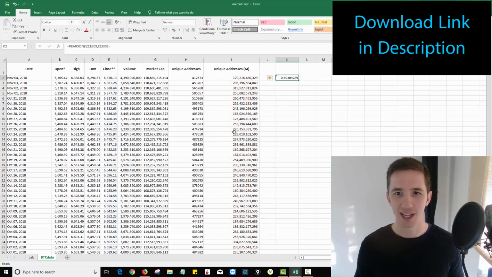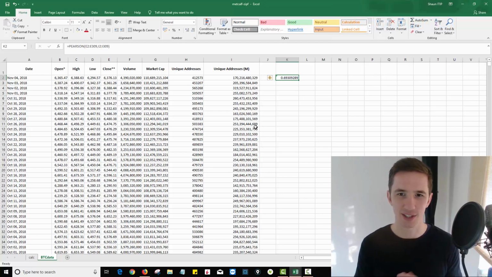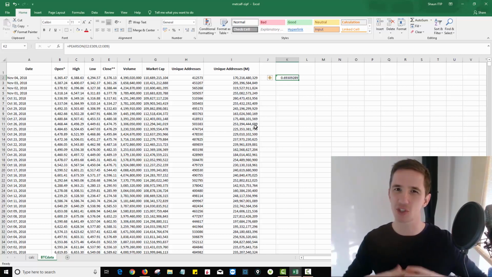And you're going to see that my correlation coefficient here is only 0.69, which is actually not that bad. That means 70% of the time, or 69% of the time, the amount of unique addresses is very much correlated to Bitcoin's price. This is actually fascinating. This right here is fascinating if you really think about it. The number of unique addresses being used changes like this day to day. I want to smooth that out.